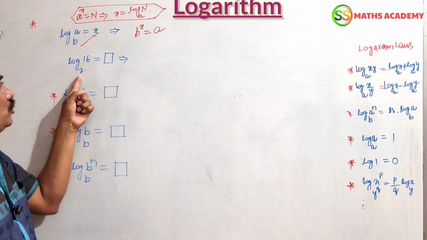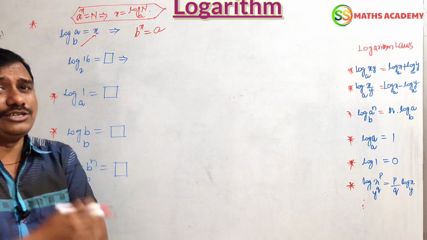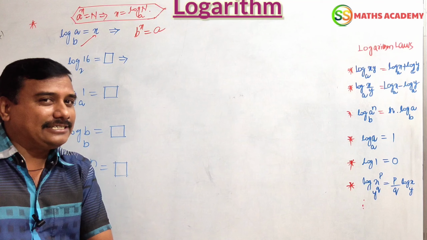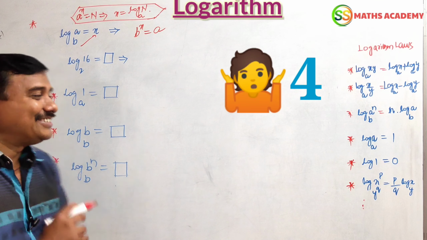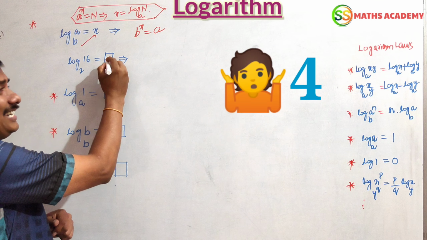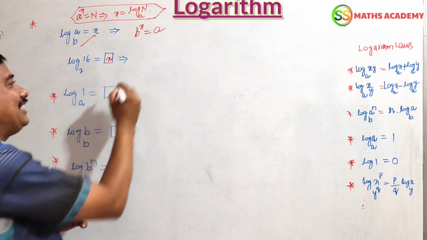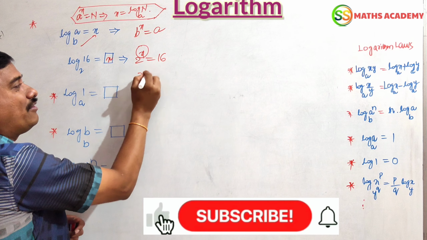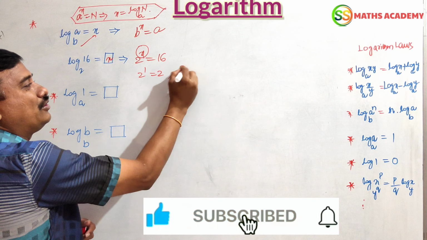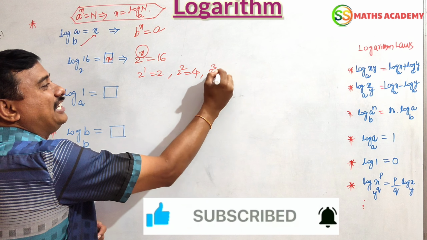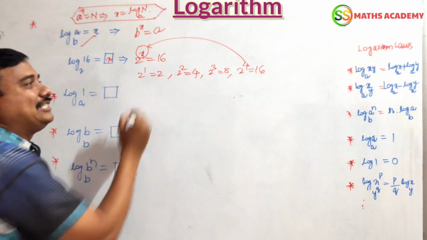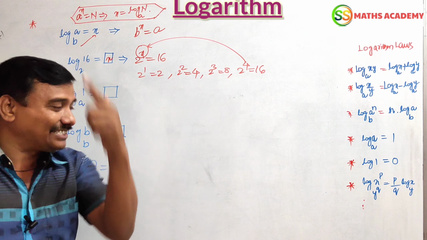Now log 16 to the base 2 is equal to question mark. What is the value to fit for that? Pause your video and tell the answer in 5 seconds. Right, here you can take it as x: 2 to the power of x is equal to 16. Take it here, 2 to the power of 1 is 2, 2 to the power of 2 is 4, 2 to the power of 3 is 8, 2 to the power of 4 is 16. So your answer is x equals 4. Your answer is correct, friends.